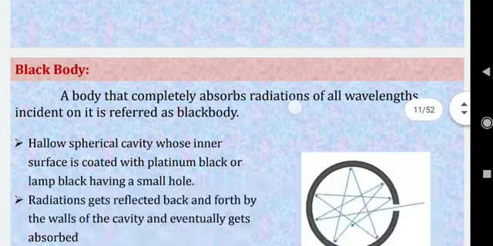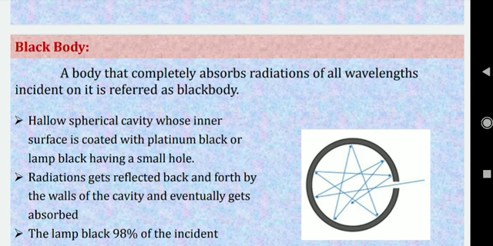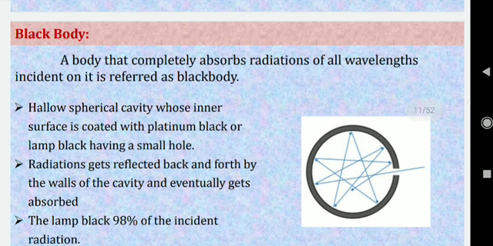Right, so these are some of the important scientists who played a very important role in the field of early quantum mechanics. Now we come to the problem of black body radiation. Just now I told you that the black body is the basic problem which led to the invention of quantum mechanics. The birth of quantum mechanics took place only because of the study of black body radiation. So in general, what is meant by a black body?